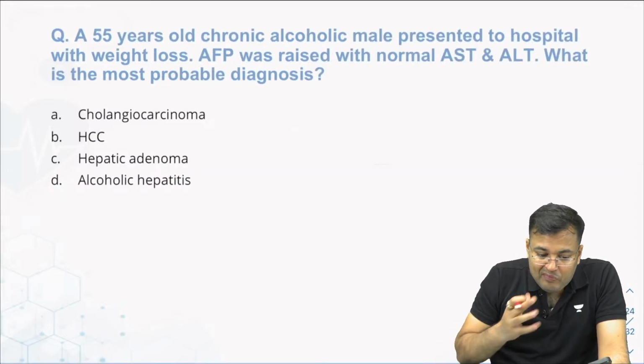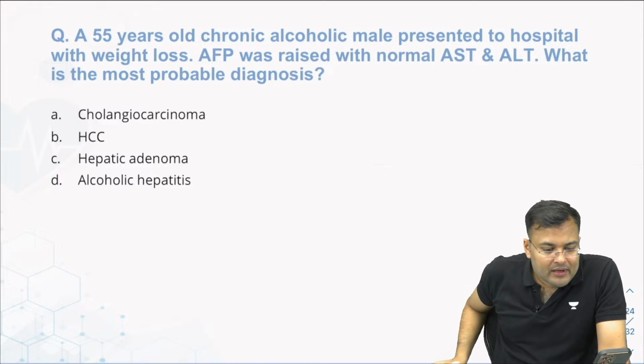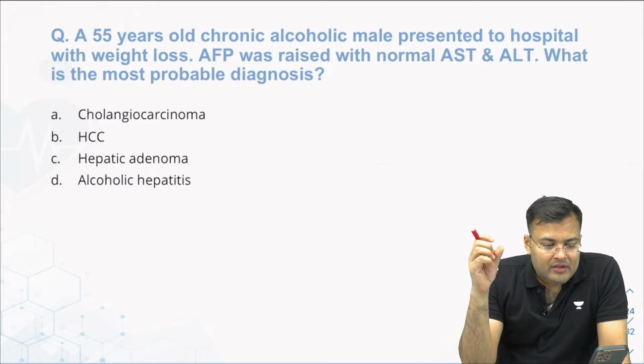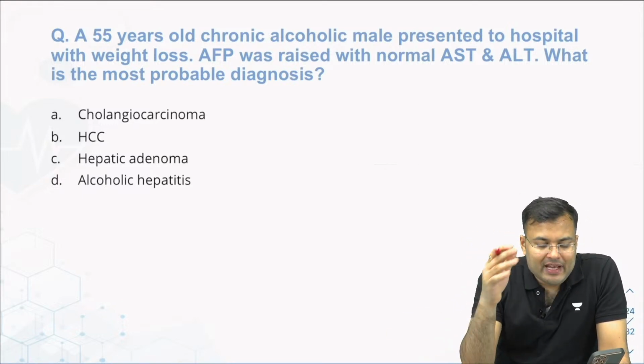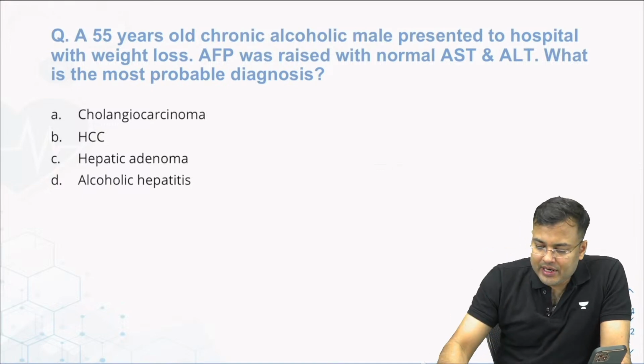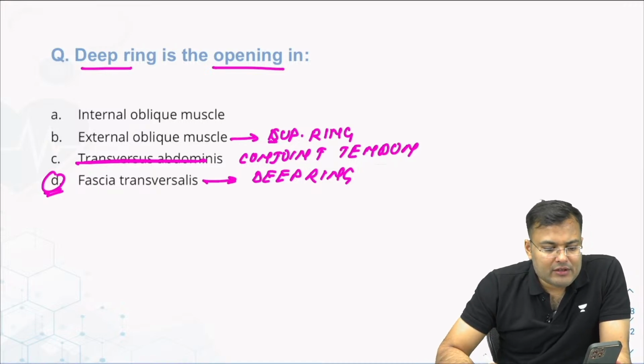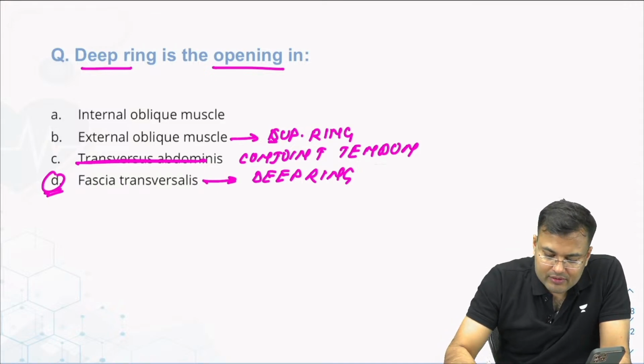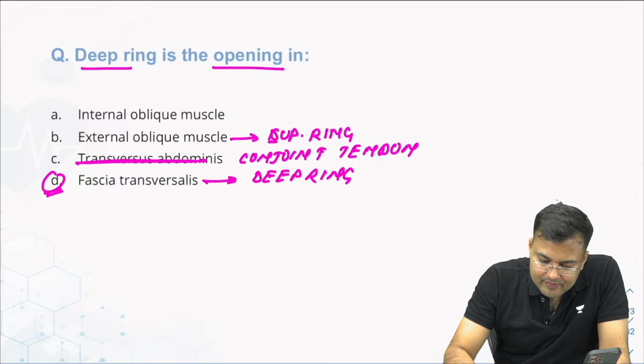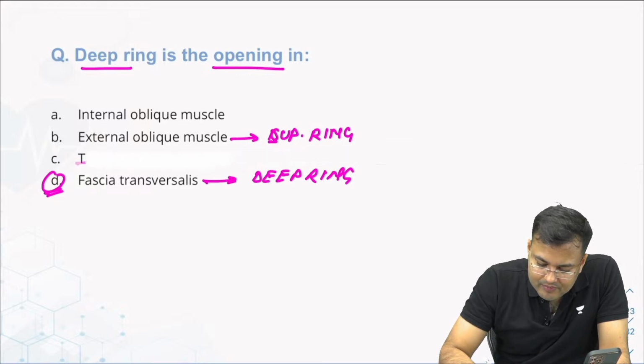Okay. There was one question related to hernia. Anybody remembers that question related to hernia? What was that question? Image based question. Conjoint was different. Okay, transversus abdominis was there. That was a different question.